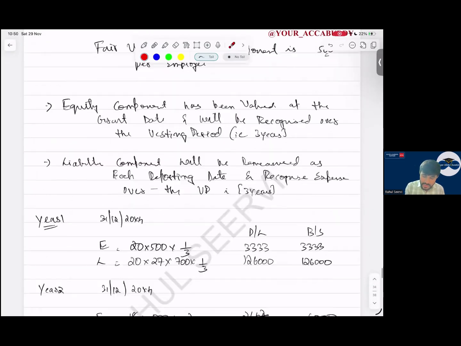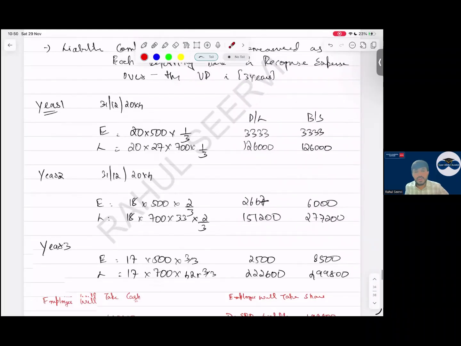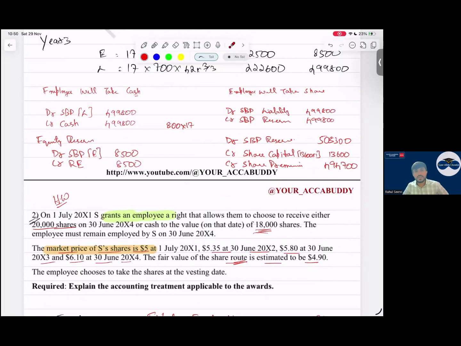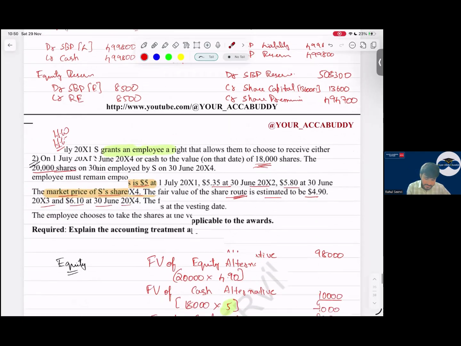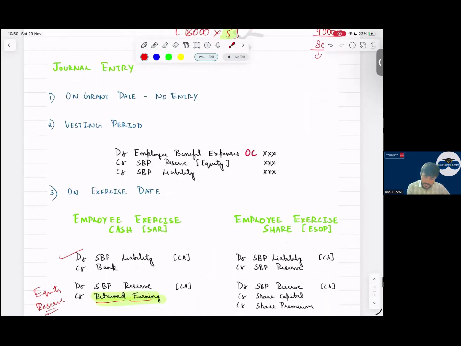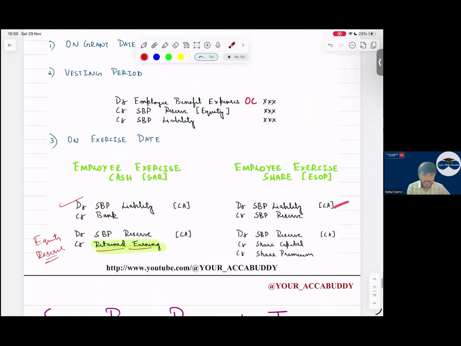I will record it, and the remaining will directly go to your share premium. Simple. We have recorded the other balance directly to share premium. With this also done. Share capital recorded, share premium, same as we have learned. Reverse it.